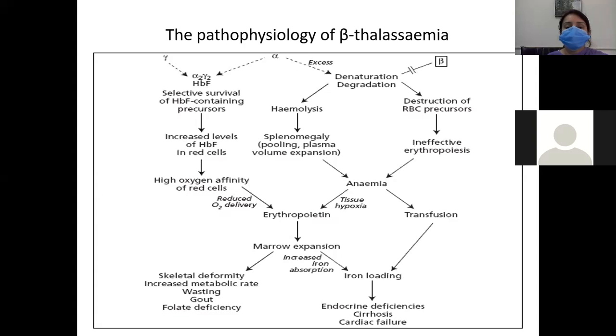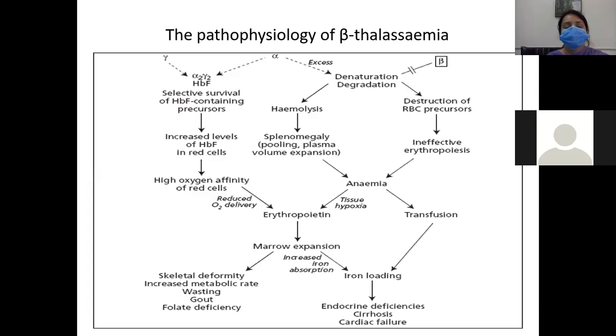Excess alpha chain is also produced, and when it combines with the gamma, it will form fetal hemoglobin. In fetal hemoglobin, as I have already told you, there are two alpha and two gamma chains. There will be selective survival of fetal hemoglobin containing precursors, and there is an increased level of fetal hemoglobin in red blood cells.